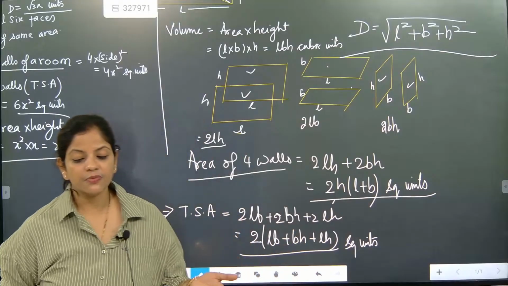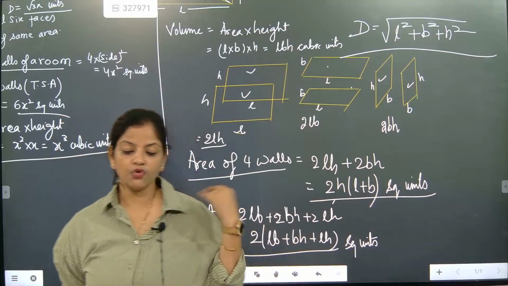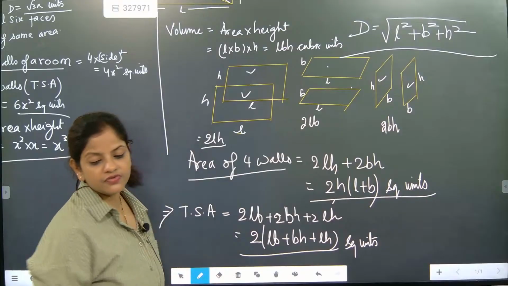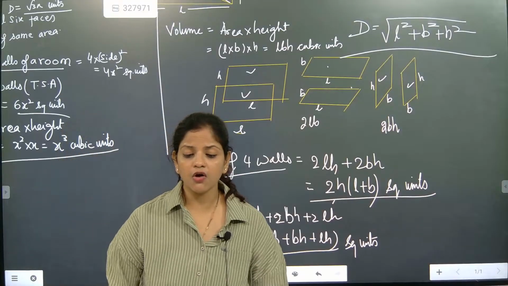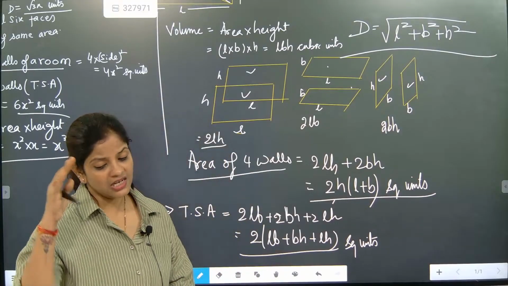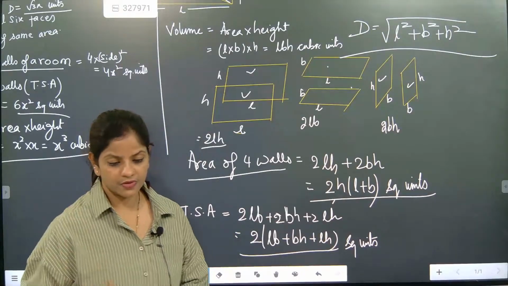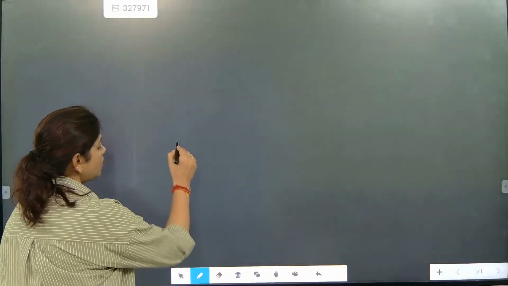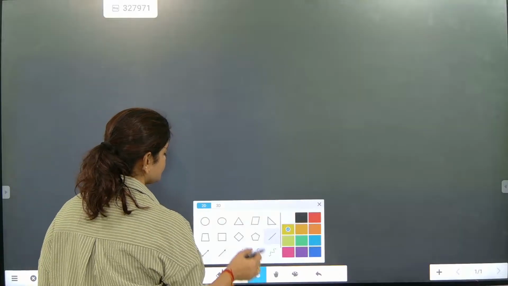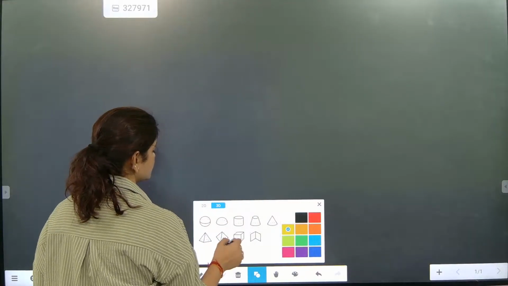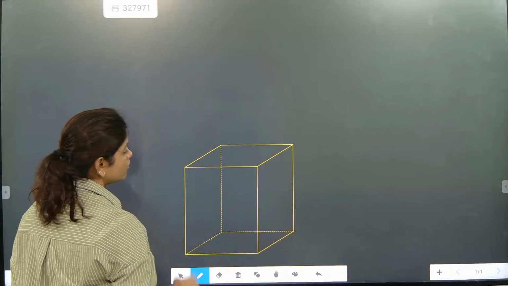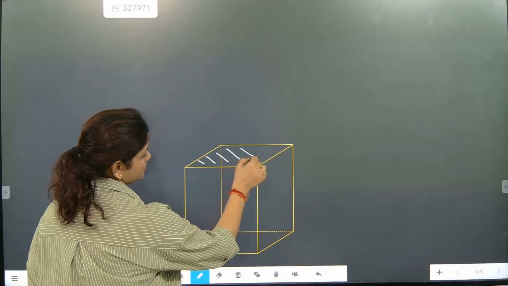See, many times they tell about the area of four walls of the room for painting. Now one more last part is there. Sometimes they ask for the area of four walls of a room plus ceiling. Ceiling means only LB. So if they ask you this question, the area of four walls of a room plus ceiling.